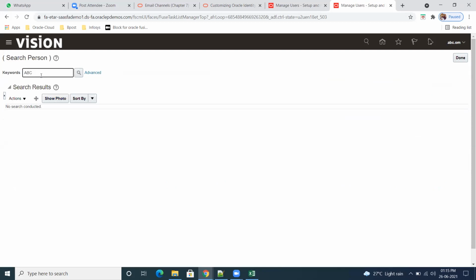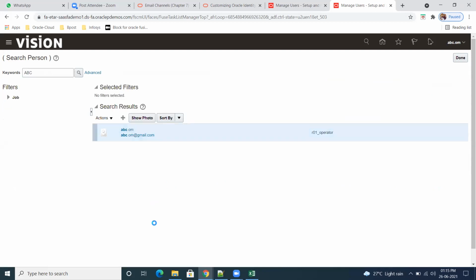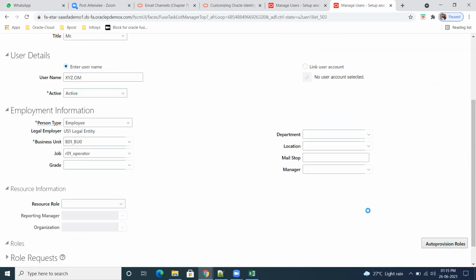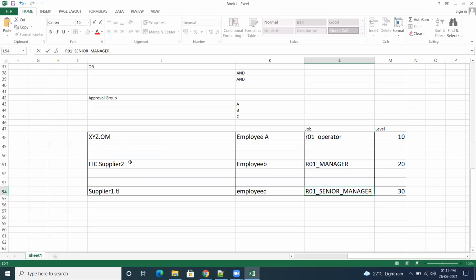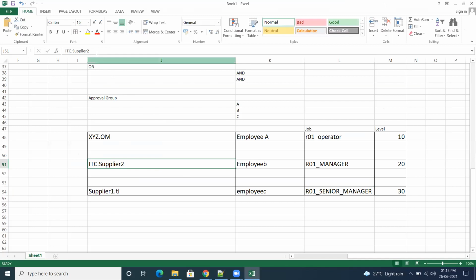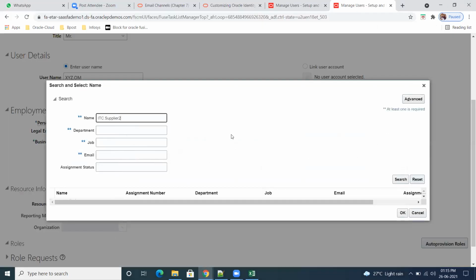ABC first, because ABC we have not mapped the manager name. We'll see whether it is coming or not. So manager search. This is a manager, correct? ITC supply. Yes. Don't think so. See, all these guys belong to the same BU, same legal entity.